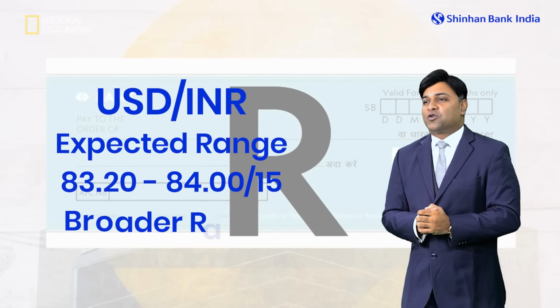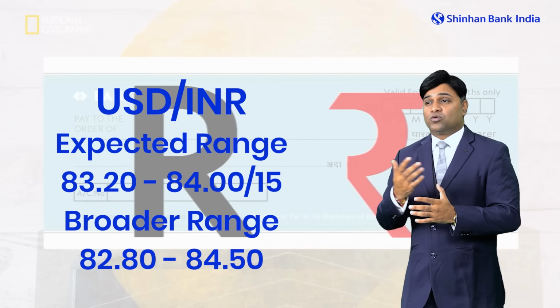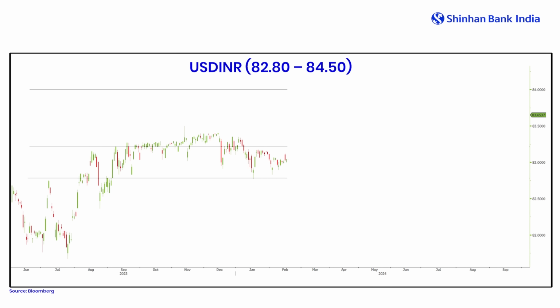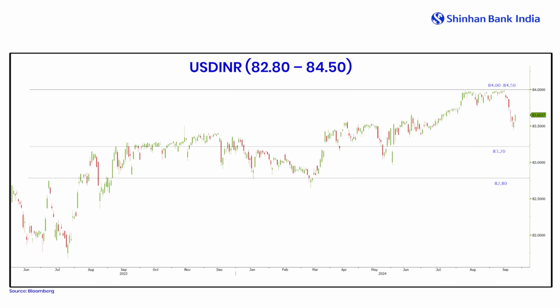Now, we are here to talk about the most important topic of interest to everyone, that is dollar rupee. First, I will share the range we anticipate at Shinhan Bank: 82.80 remains an important support zone, while the 84 big figure first acts as an important resistance. If we see a break, then the NDF highs of 84.15 may be tested, followed by 84.50.